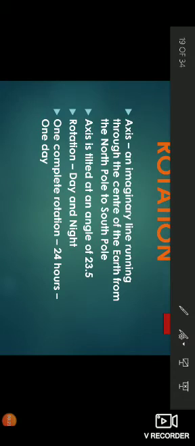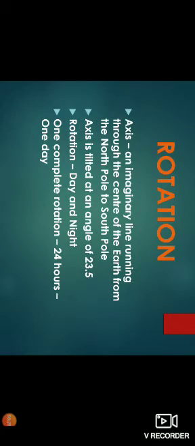Just as I said, like how the spinning top is moving round and round, you also can stand in a place and move round and round, okay? In the same way, our earth is also moving round and round about an imaginary line, okay? That imaginary line is called the axis of the earth. The spinning movement of the earth is called rotation, okay? The axis is not straight, it is actually tilted. You can see here the line is not straight. The red color line is slanted.